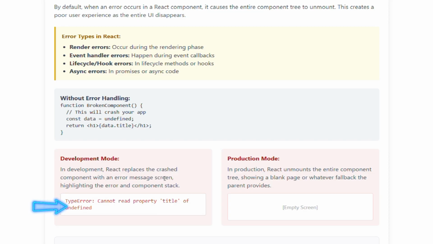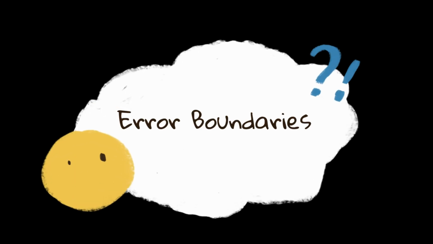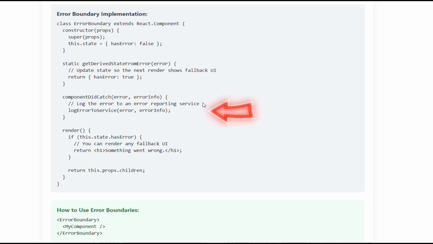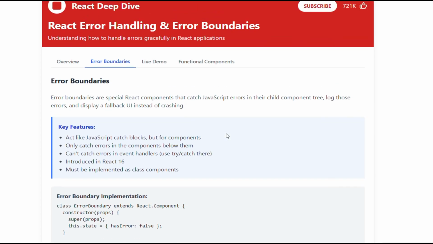Development mode: in development, React replaces the crashed component with an error message screen, highlighting the error and component stack. Production mode: in production, React unmounts the entire component tree, showing a blank page or whatever fallback the parent provides. Error boundaries: error boundaries are special React components that catch JavaScript errors in their child component tree, log those errors, and display a fallback UI instead of crashing.